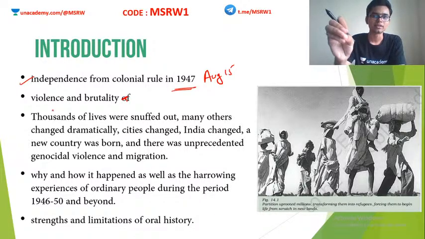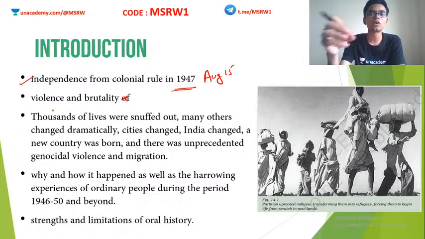But in this chapter, the focus or the source of everything that we study is not the English records or the newspapers or anything. We are going to look more into the history using personal narratives, oral history.